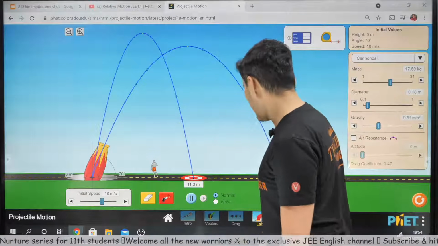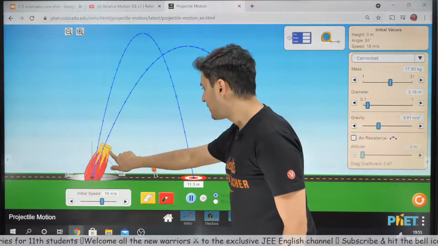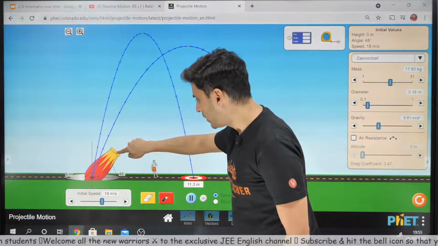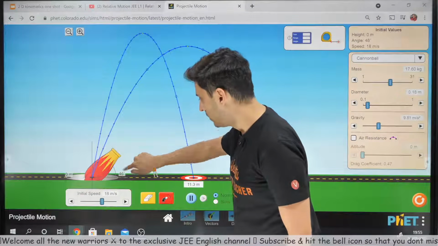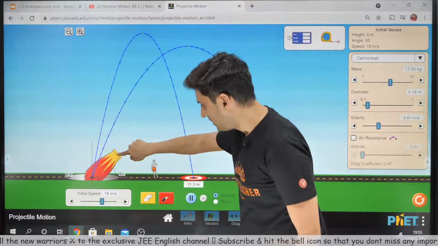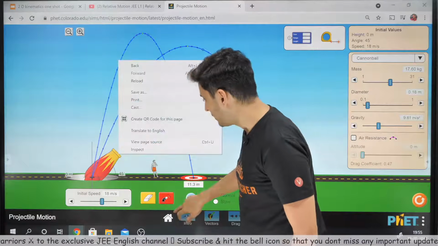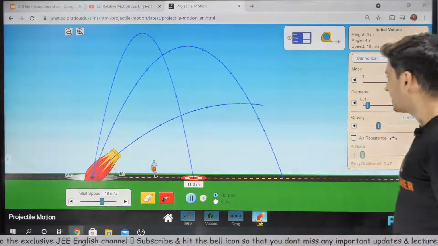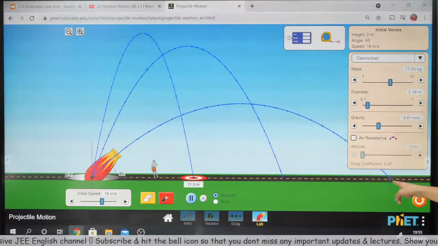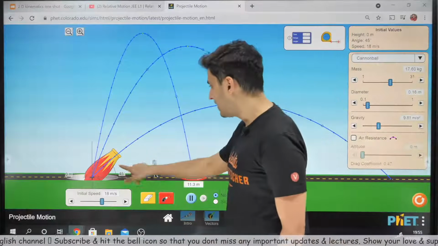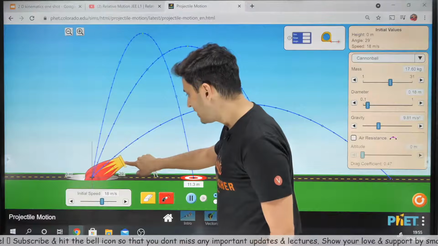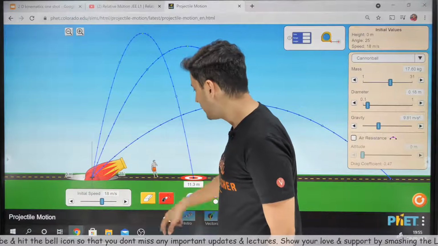But anyways, no problem. So now if I try to change the angle to 45 degrees, we all know that the range, oops, 45, please make it 45. Yes, there we go. And let's shoot it. You will see that the range will be maximum. It falls somewhere over here. Now the interesting part is, if you make the angle 20 degrees, oh, I can't make it 20 degrees.